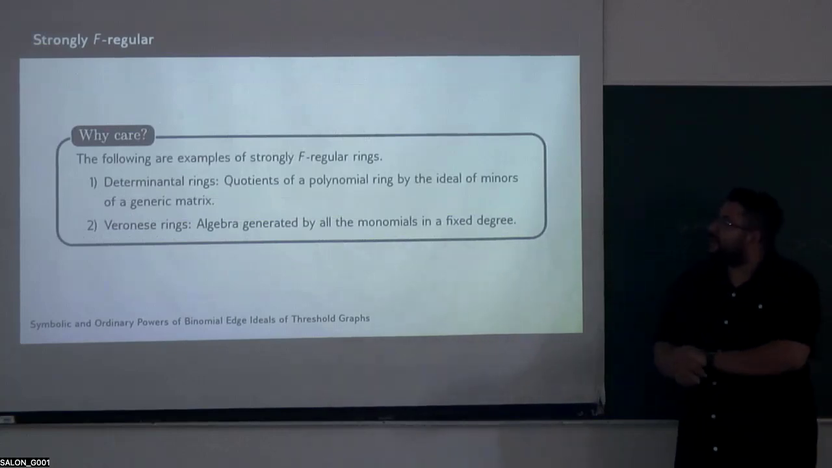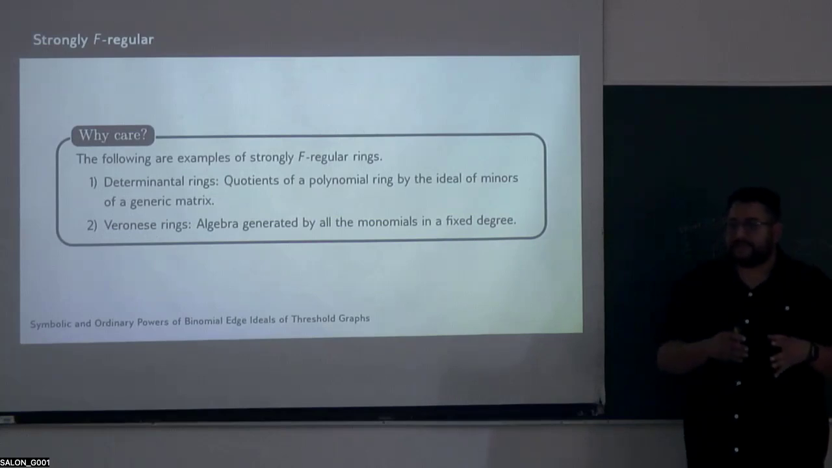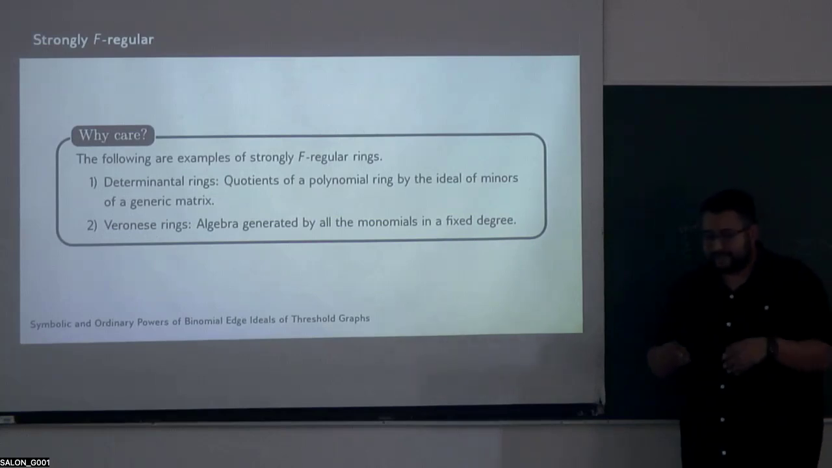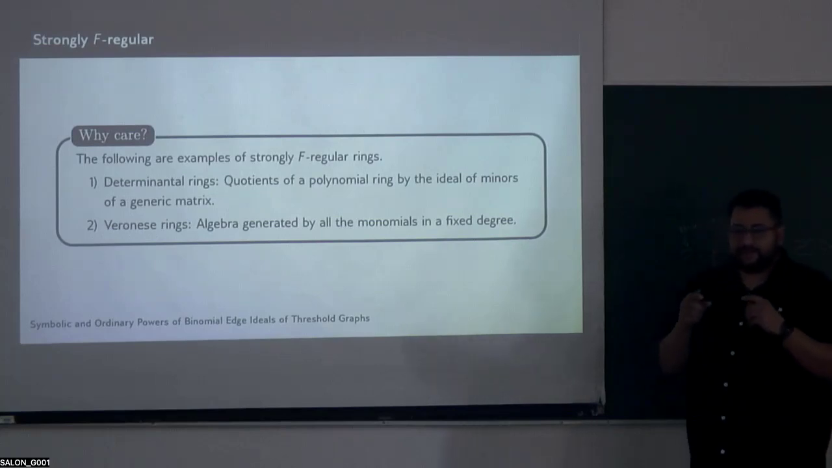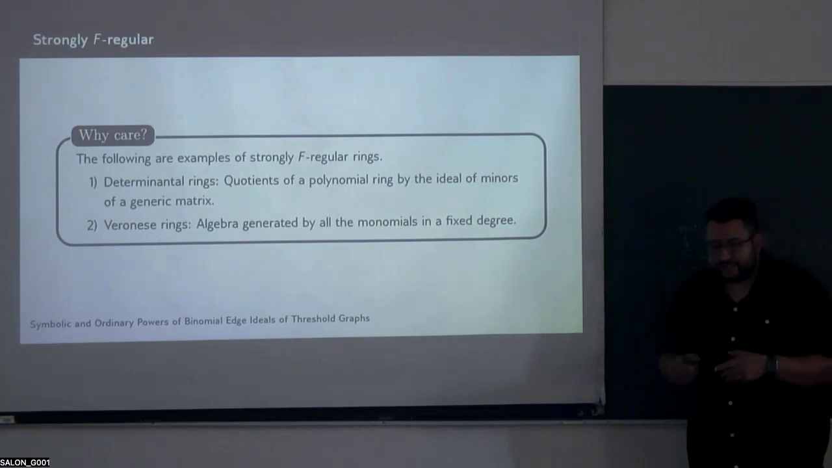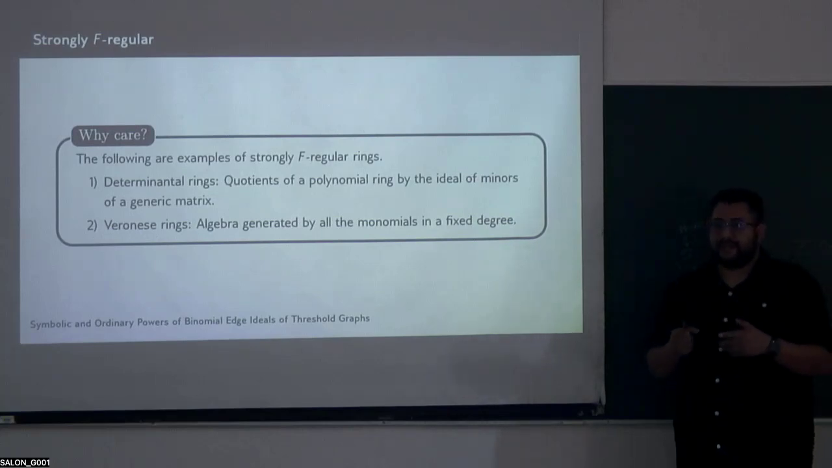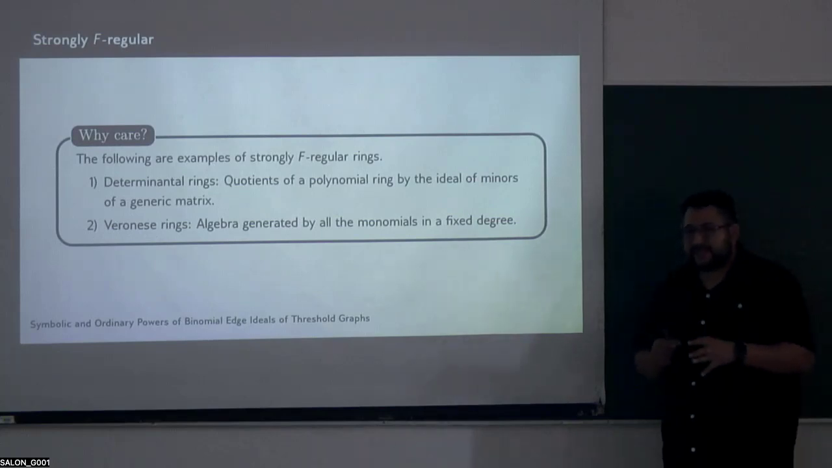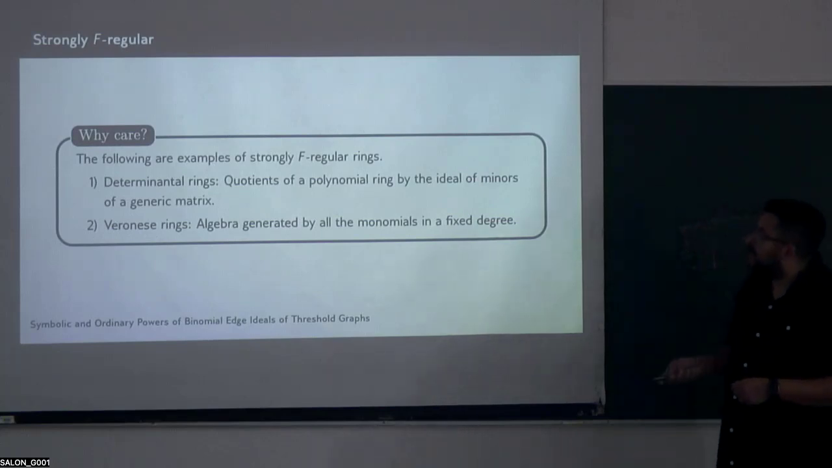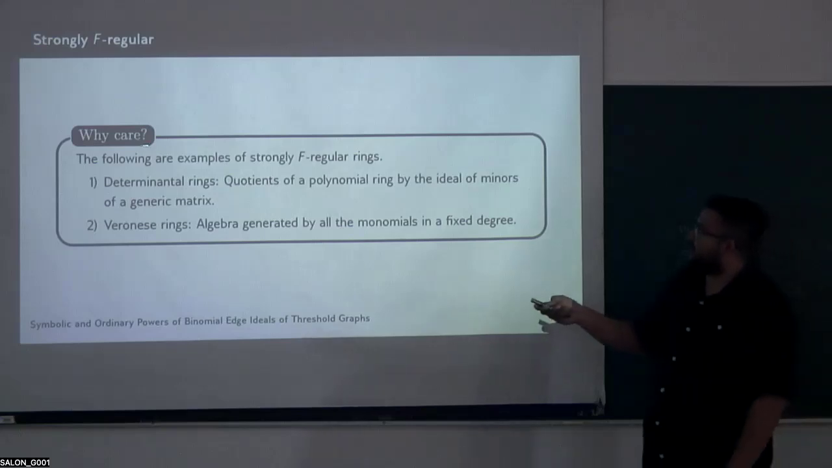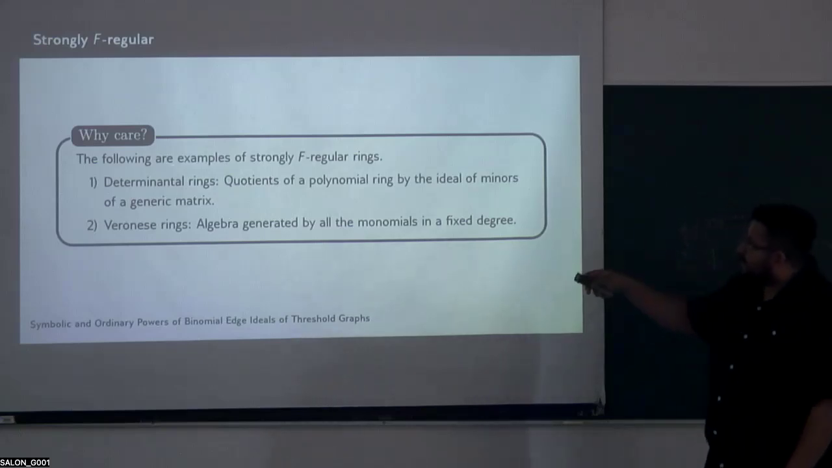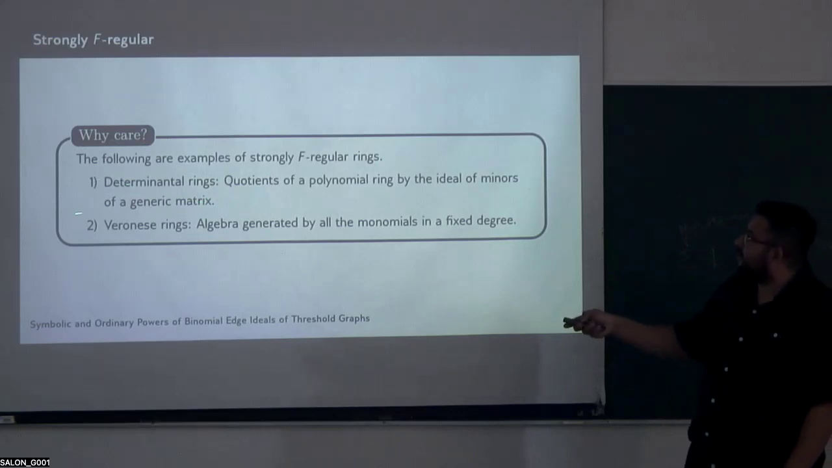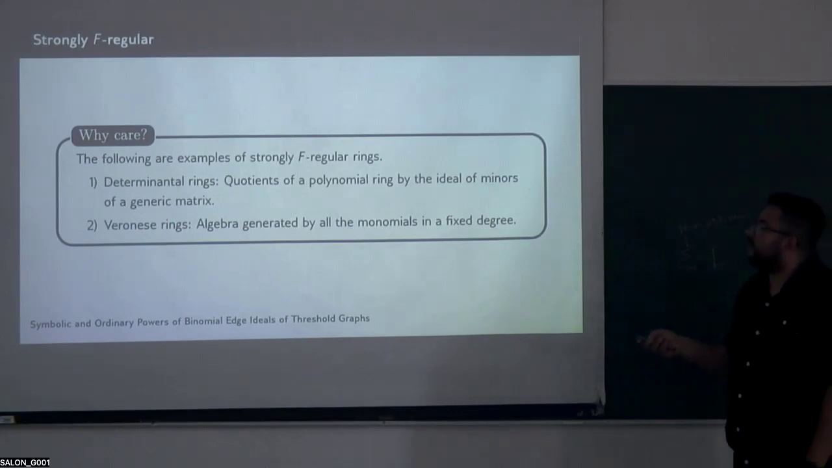We know that there is a connection between commutative algebra and algebraic geometry given by ideals. We can associate a variety to them, and in geometry, these varieties have singularities. So this property is a nice type of singularity. And here we can see two examples of rings with this property. The first one is the determinantal ring, and the second one is the Veronese ring.